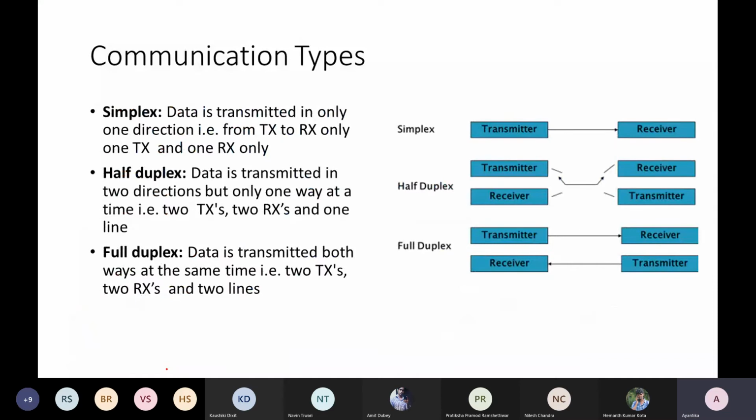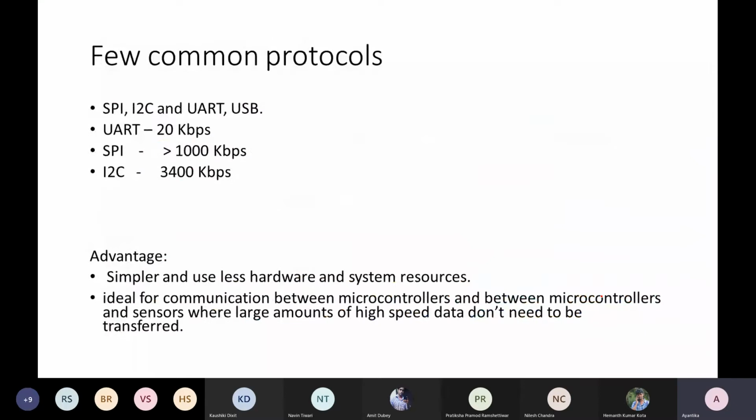Also these terms: simplex, half duplex, full duplex. Simplex is when data is transmitted in only one direction. Half duplex, both directions are possible, but one way at a time. And full duplex, both ways at the same time. From these diagrams you can understand that whenever we support full duplex communication, we have to support it with our hardware, which means it will be more costly. The same things will be reflected when we talk about a few common protocols present in our embedded scenario.